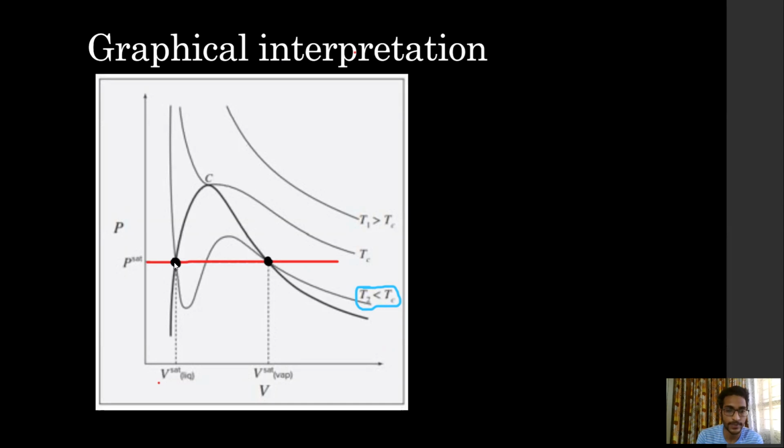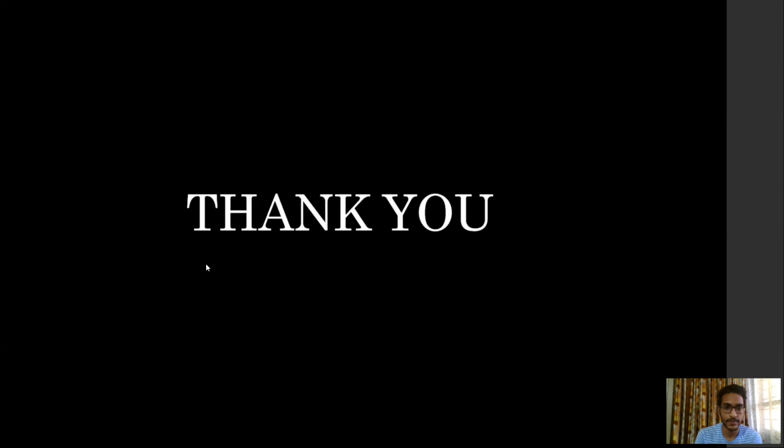Point 1 is the volume of the saturated liquid, and point 2 is the volume of the saturated vapor. Now we are using the cubic equation of state to model this curve. As you can see, the curve intersects at three points, but the middle root has no physical significance. Thank you.